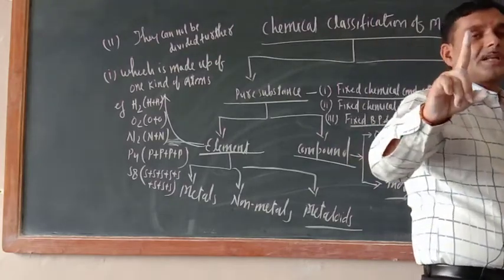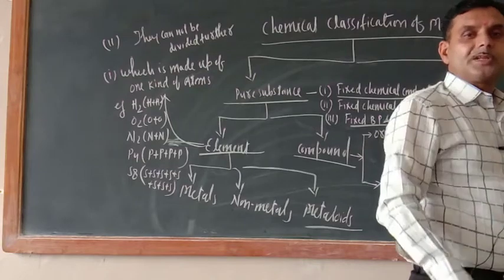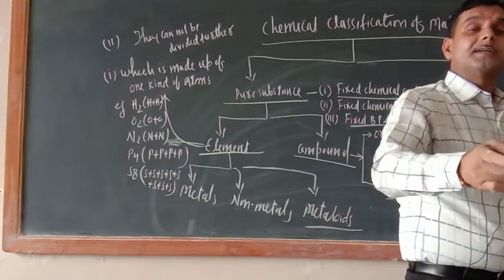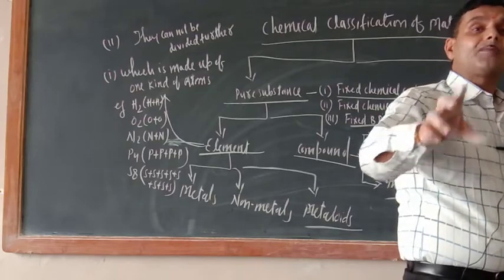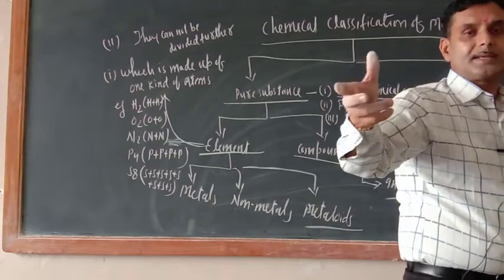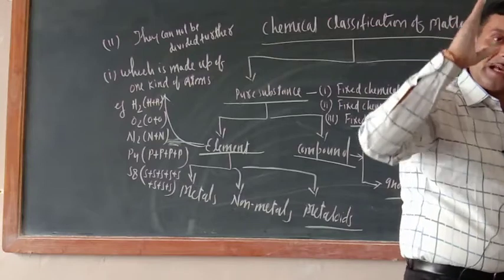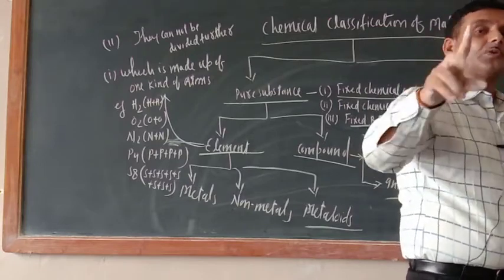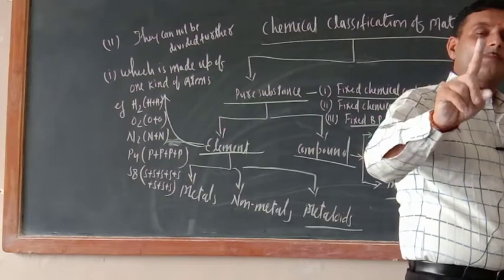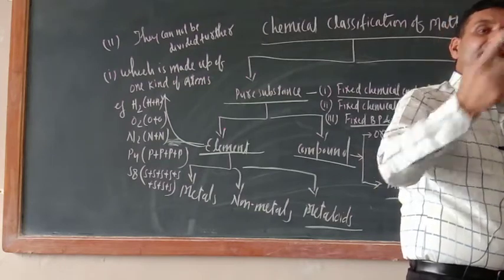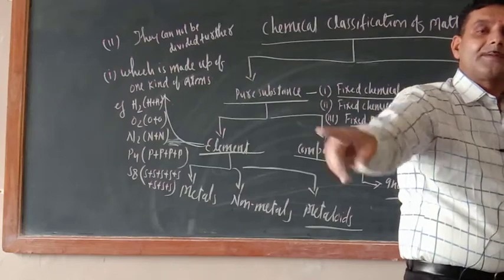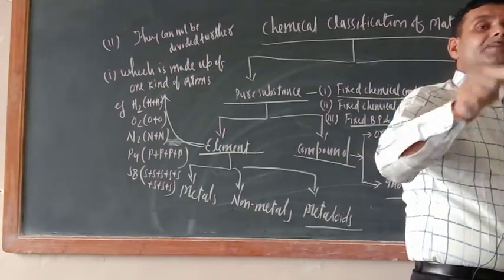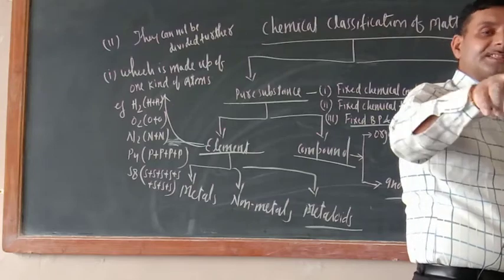In element, what is there? One kind of atom would be there. In compound, one kind of molecules, but molecules may be made up of one kind of atom or different kinds of atom. Always remember, in compound, different kinds of atoms will be there. If molecules are made up of one kind of atom, that will be the molecules of element. But if made up of different kinds of atom, that will be the molecules of compound. This is the basic difference.